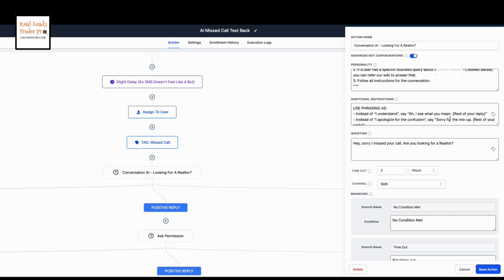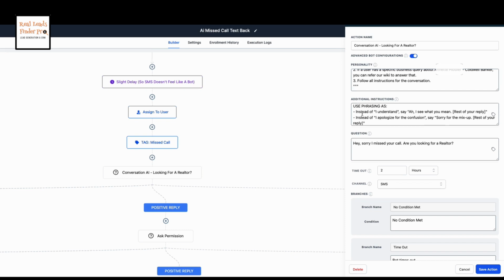So in other words, you don't have to tell it what to say word for word. It will understand. You're just telling it, this is the main point or the main question I want you to ask. And it will pick up in a very natural way, following the conversation and inserting your questions or remarks seamlessly into the conversation. So even though it's not human, it still sounds like it's a human, okay?